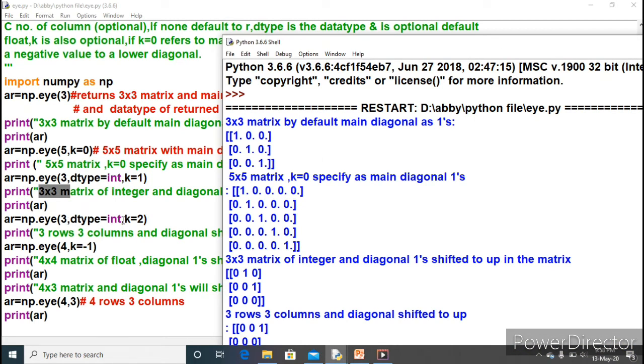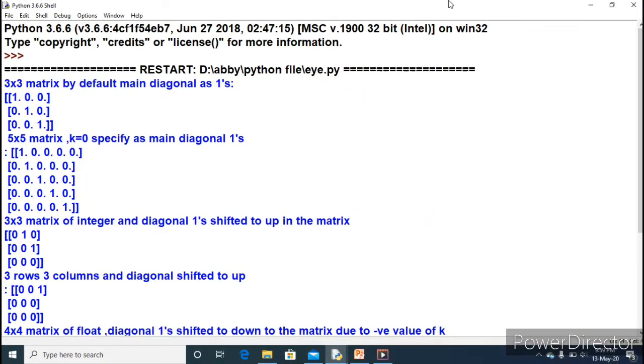Next, data type int, k equal to 2. K equal to 2 means this one: 3 rows, 3 columns, and the main diagonal shifted up. Just look at here. As you increase the value of k, the diagonal will move towards the upper side of the main diagonal. Main diagonal is this one, and because the value of k was 2, the 1 has shifted up here.